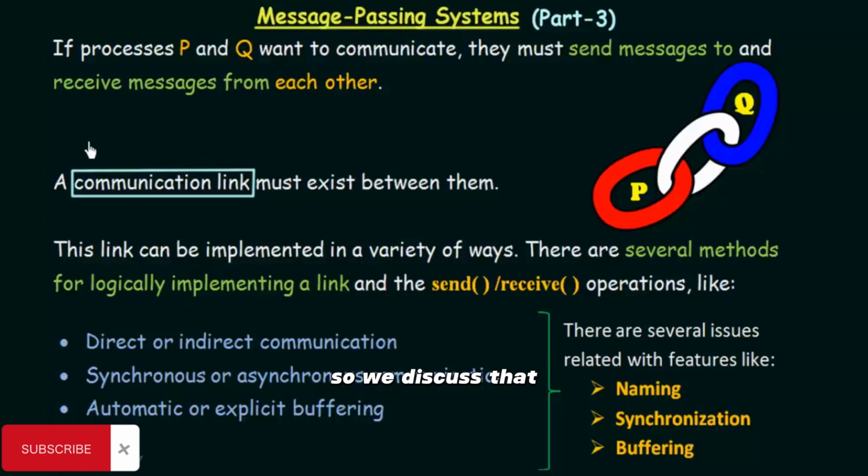So we discussed that there must be a communication link between the two processes that are communicating, and we discussed several methods for logically implementing this link. Those were the things we discussed in the 3 parts of this message passing systems. So with that, I hope the topic of message passing systems is clear to you.